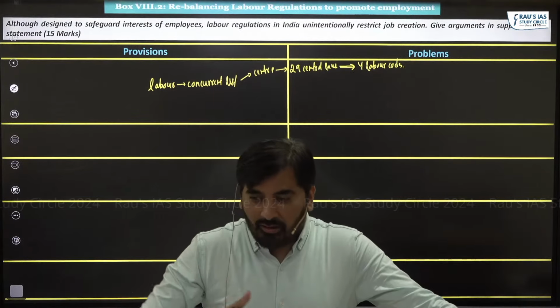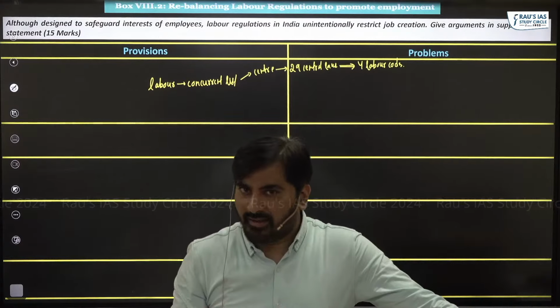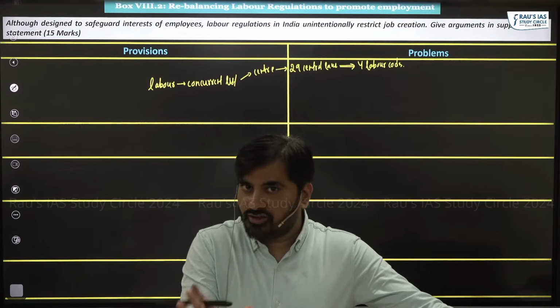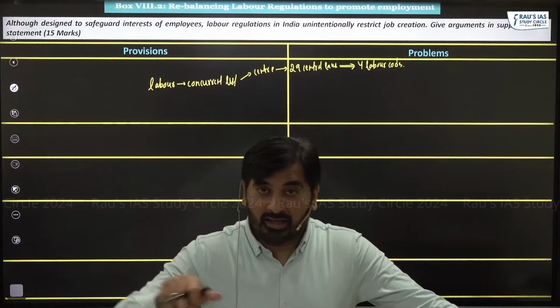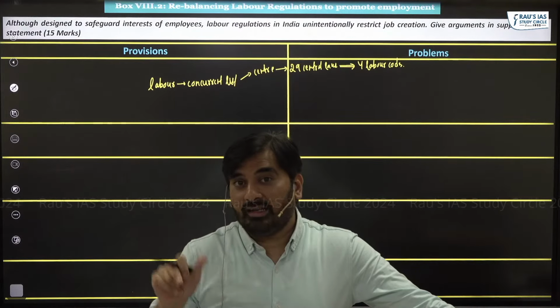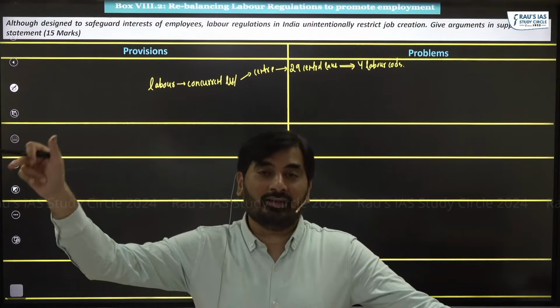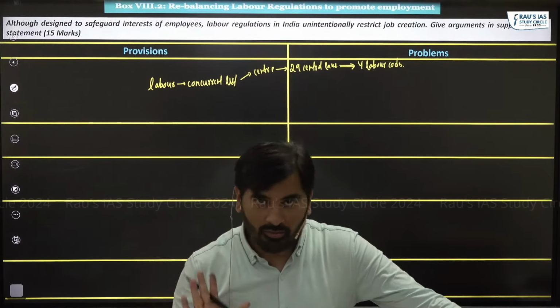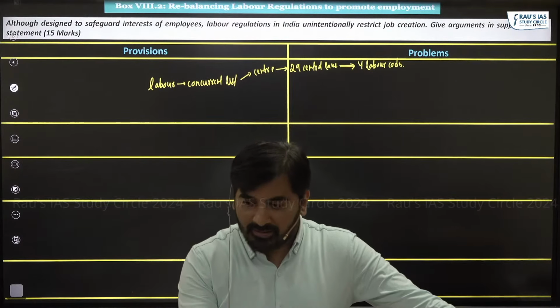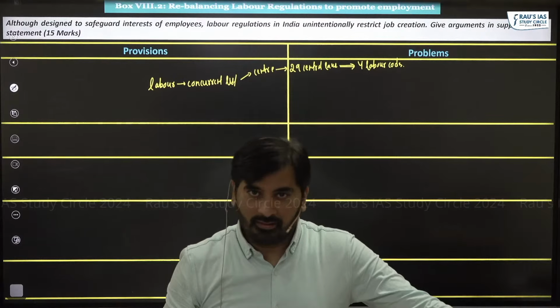So center on its part has already done that amalgamation, simplification of labor laws. The problem is that simplification has not been done yet by the state governments. This is the most basic thing you need to understand. Keeping this basic, let's get into the discussion.